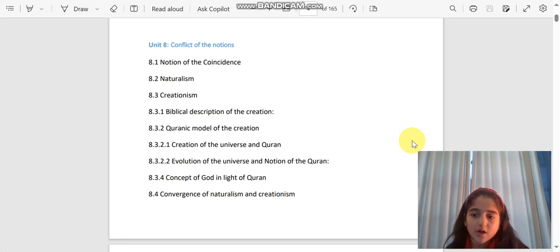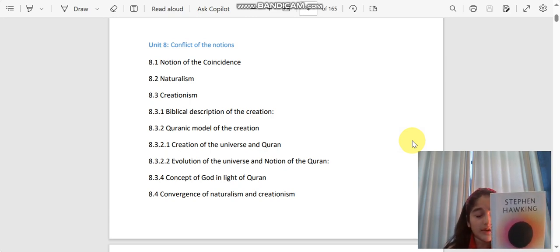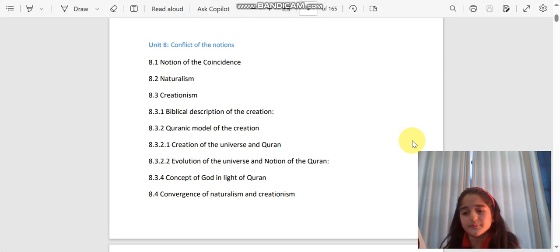Next, I have another book which is Brief Answers to the Big Questions. ये book answer करती है to the most commonly asked and creative questions by Stephen Hawking. Now, if you read this book, you will find that everything has a reason. And basically, for example, Stephen Hawking will answer questions like, is there other intelligent life in the universe? And all of these questions are answered in a scientific way through the scientific method.